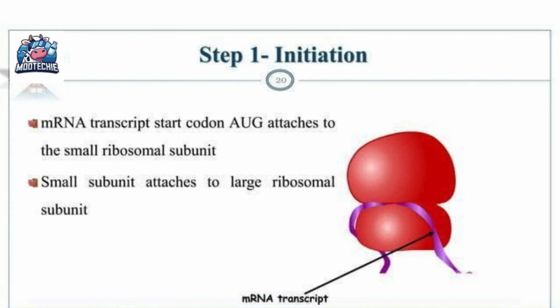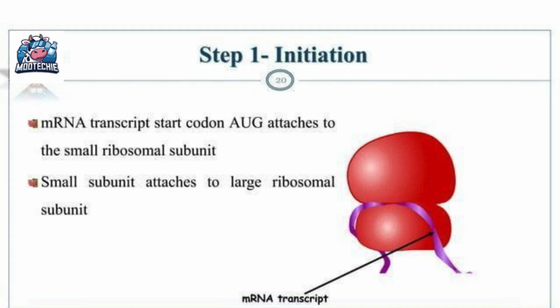Now, slide 8 is titled Step 1, Initiation. This is a simple diagram showing the first step. We can see the mRNA transcript. The start codon AUG attaches to the small ribosomal subunit. Then this small subunit attaches to the large ribosomal subunit.